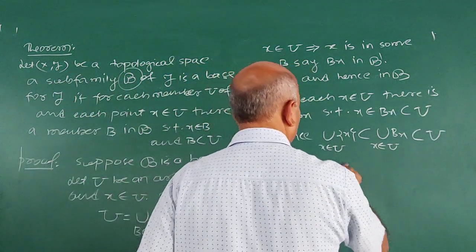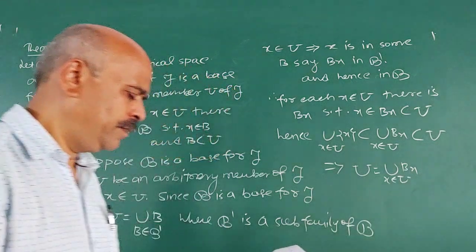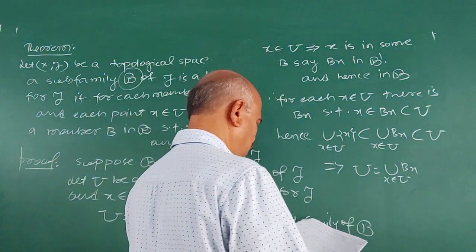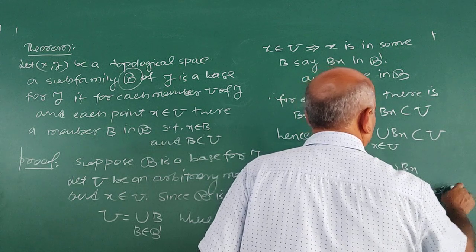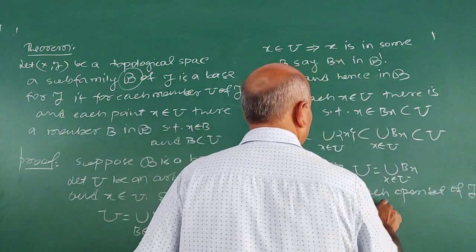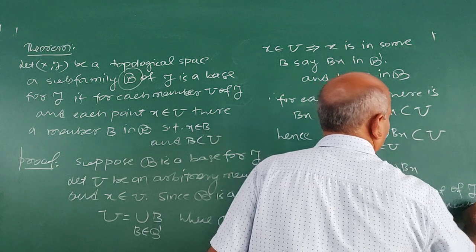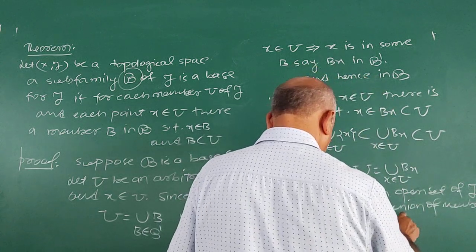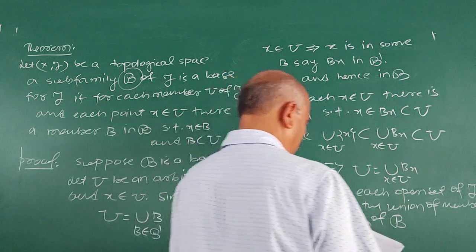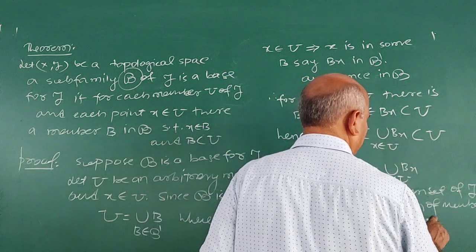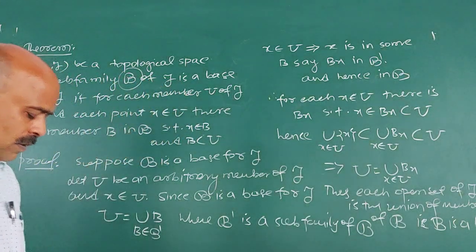This implies U is the union of Bx such that x belongs to U. Thus, each open set of tau is the union of members of B, that is, B is a base. This is the result.